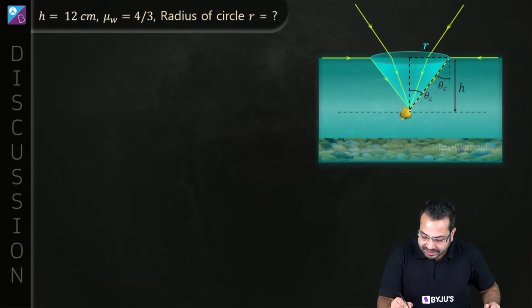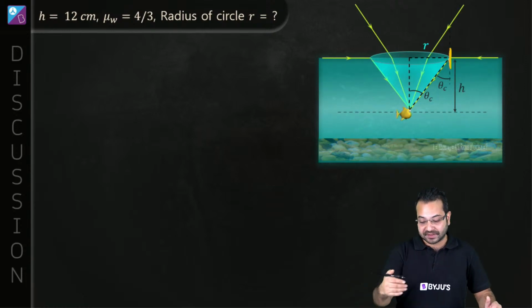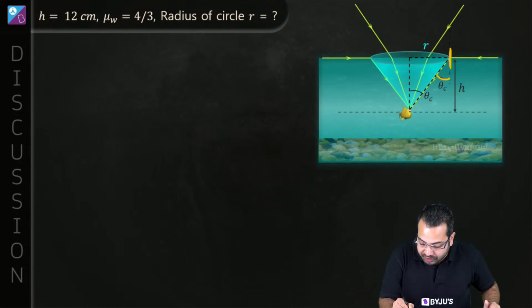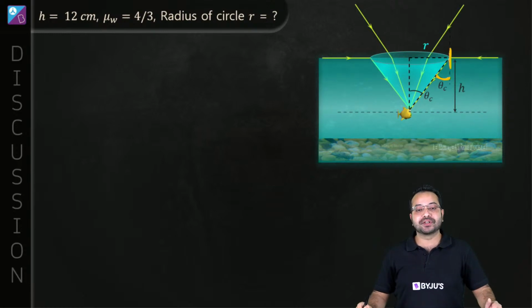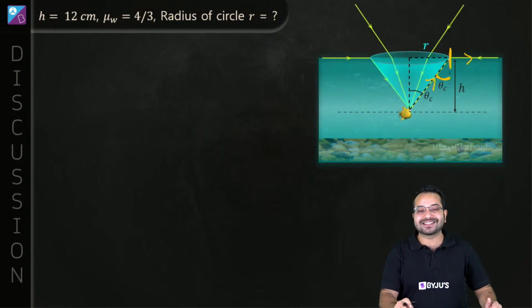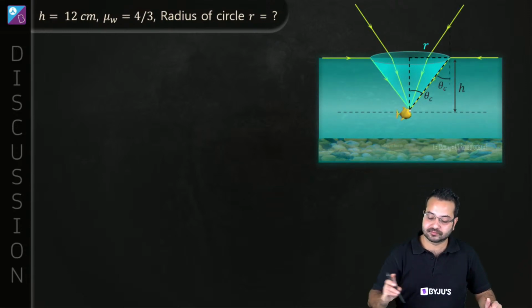What does it mean? At this point, the angle of incidence is going to be grazing. Correct? So this angle over here is going to be the critical angle. If light goes like this, it is going to go like this, which means this angle that I have marked is going to be the critical angle. Is that correct?